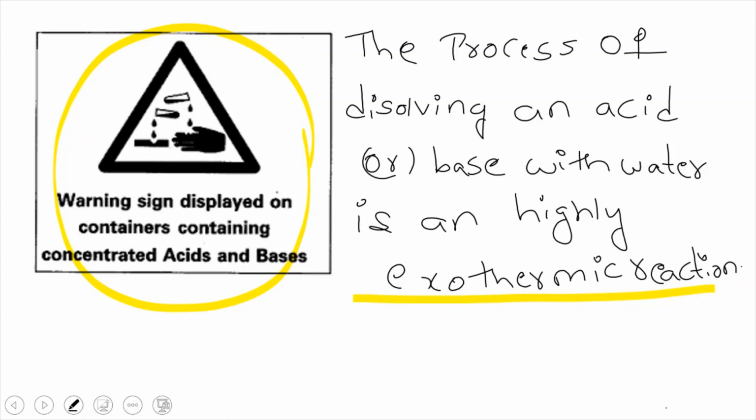Why is it recommended like that? Because the reaction between an acid and water is a highly exothermic reaction. That's why it is recommended to add acid to water but not water to acid.